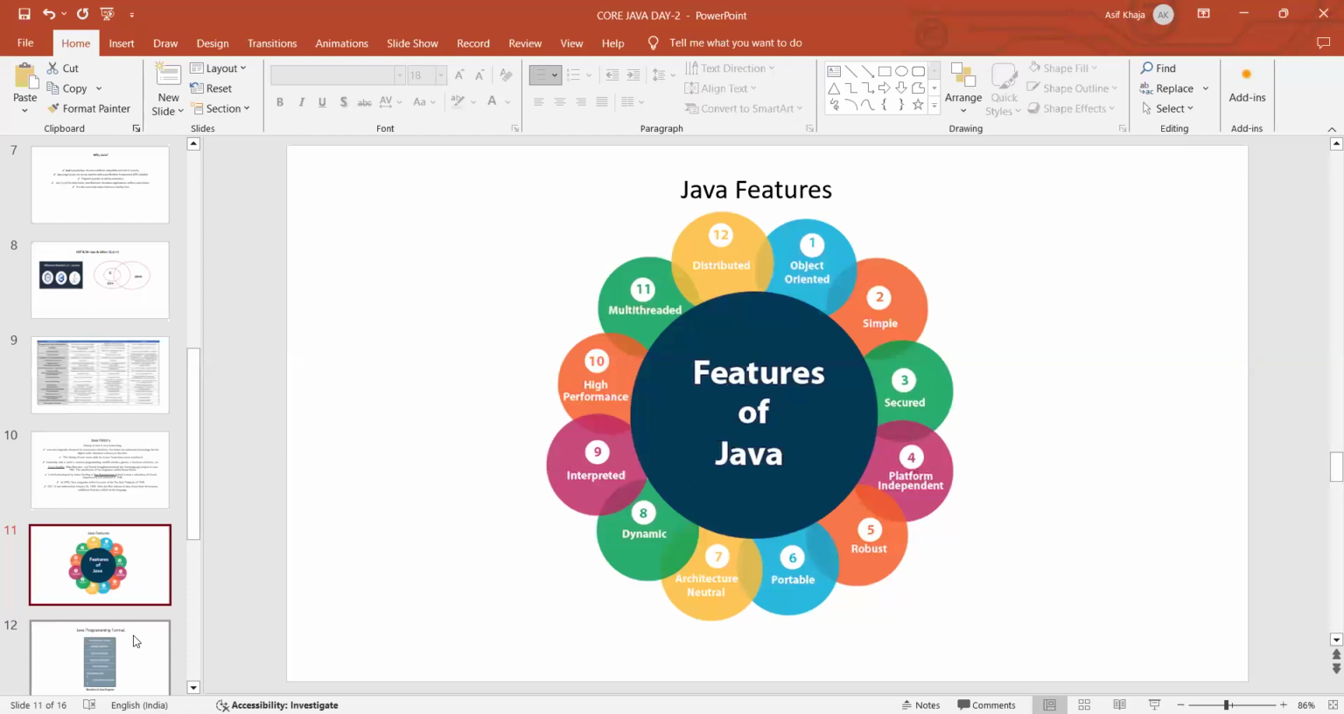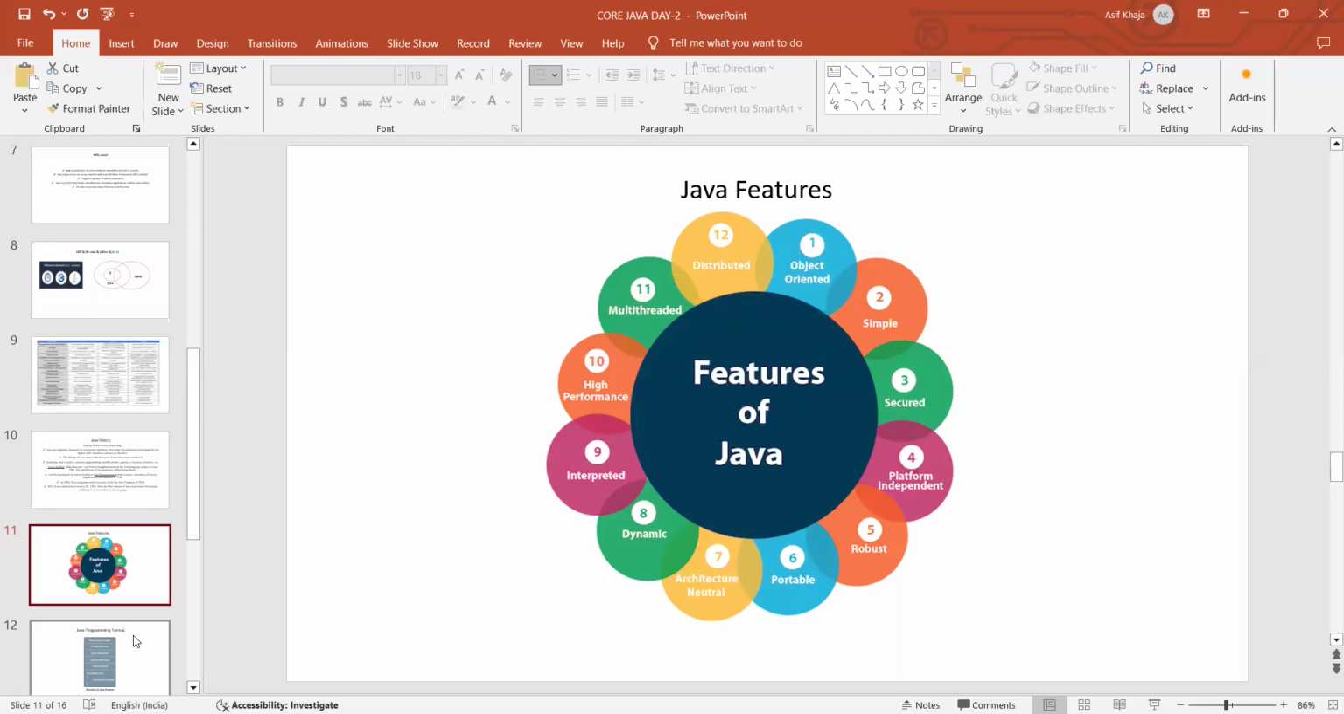Interpreted: this is an interpreted language, meaning it will execute the code line by line. High performance: the performance is very high in Java because of classes and objects. If you call the class with the help of an object, it is very easy to know which class to call based on that object.